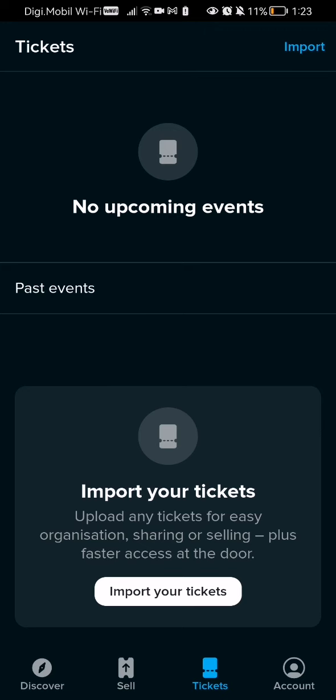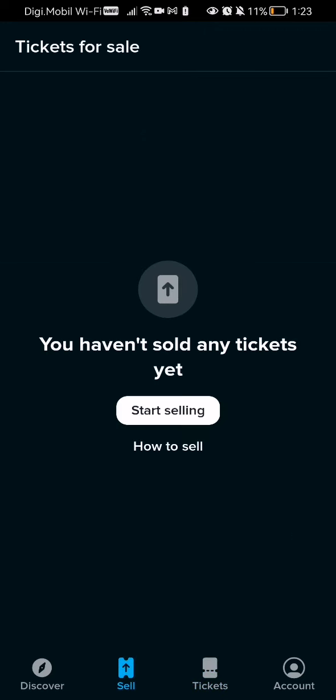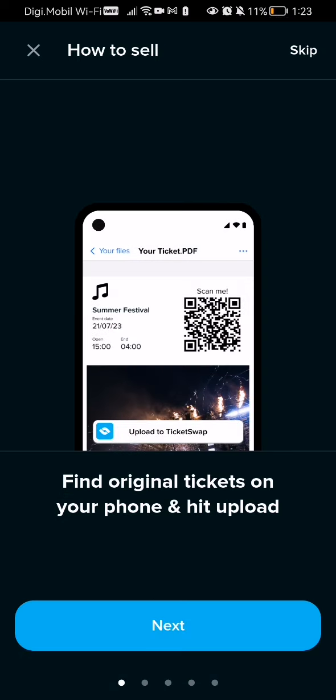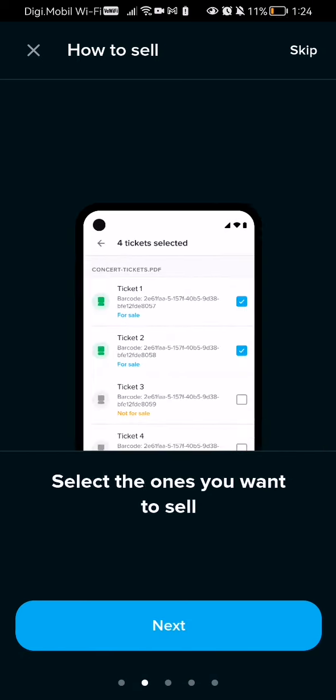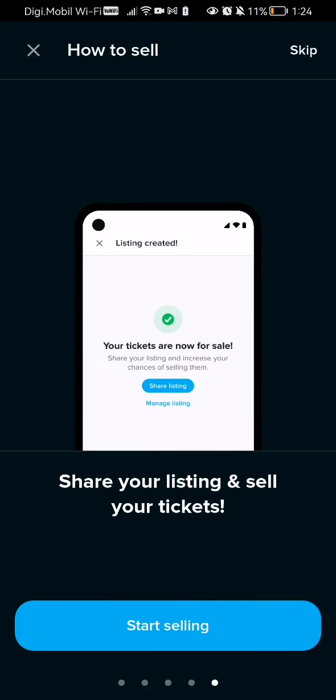So right next to it on the left side is the sell option. If you click on it, you can sell your tickets here, and it even shows you how to do it, the how to sell option. Now for some reason the video doesn't appear here, but if you look a little bit down, you can see the show me step by step option. If you click on it, it will show you every step how to do it, how to sell your ticket. So it's really not that hard to do it.